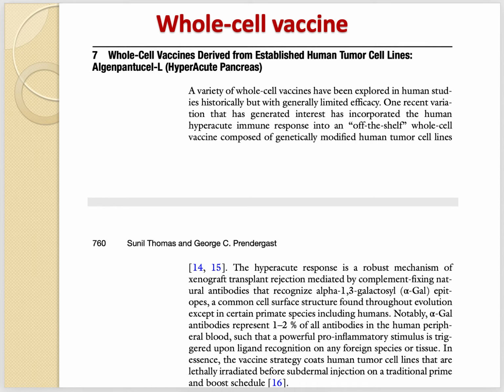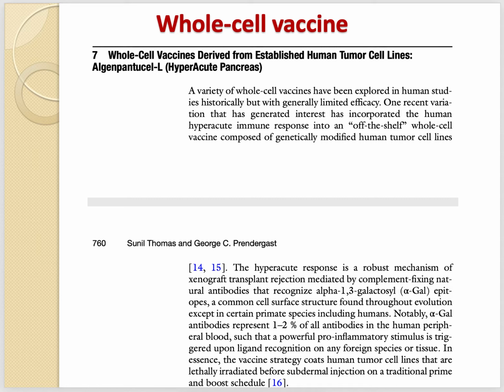This is the second part of cancer vaccine, and we'll start with whole cell cancer vaccine. Like the infectious disease whole cell vaccine, the basics are kind of the same. In this case, whole inactivated tumor cells are used as the vaccine.